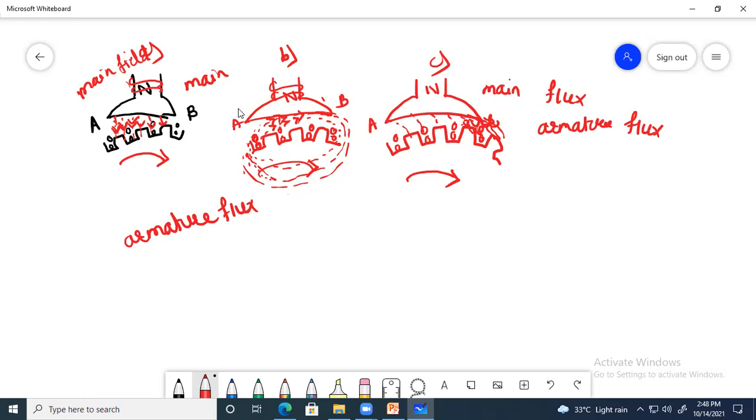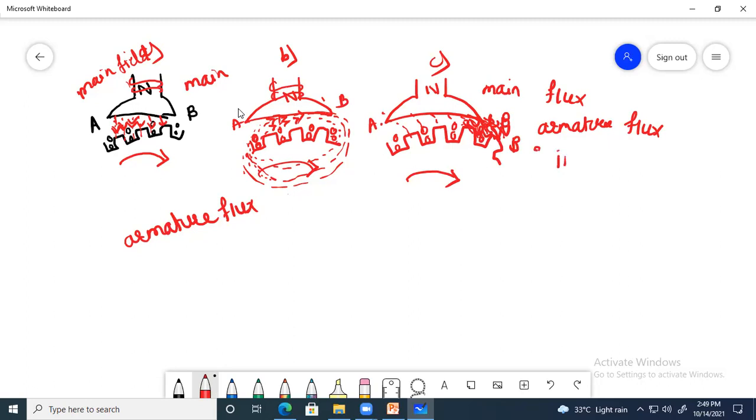Okay, so that means there is some distortion of flux in the air gap between stator and rotor. Flux distribution may not be equal. See the flux distribution at the trailing pole tip B, that means at tip B the flux distribution has become maximum, as compared to that of pole tip A. At position B the flux distortion is greater.